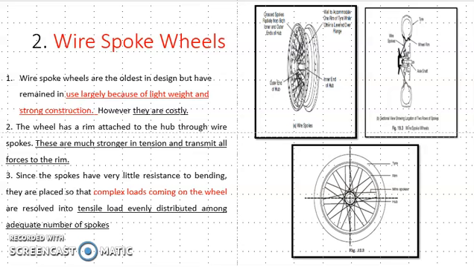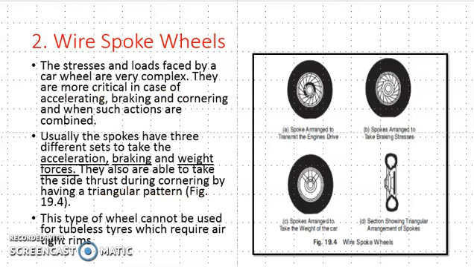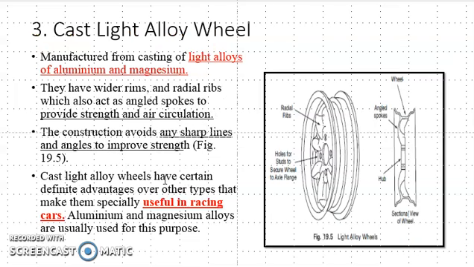There are three types of spokes: spokes arranged to transmit the engine drive, spokes arranged for braking stresses, and spokes arranged to take the weight of the car. And for side thrust, there is a triangular arrangement of spokes. The third type of wheel is the cast light alloy wheel.